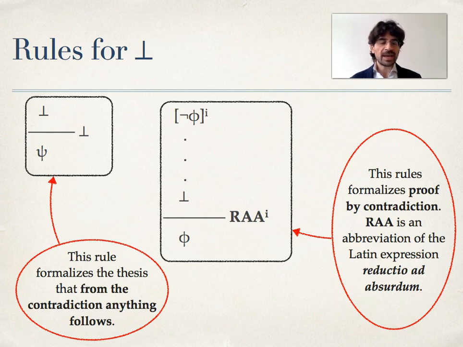So the proof by contradiction proceeds by assuming the negation of a certain formula, deriving a contradiction from that assumption, and then asserting the formula that was initially negated. The expression RAA abbreviates the Latin expression reductio ad absurdum, which is the same as saying proof by contradiction.